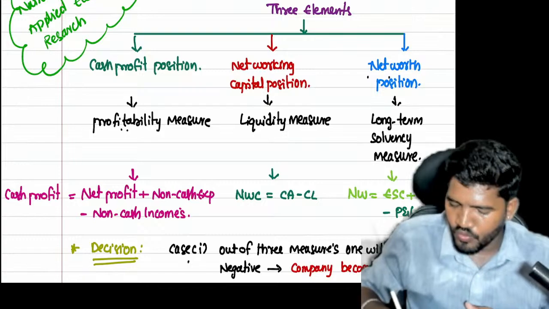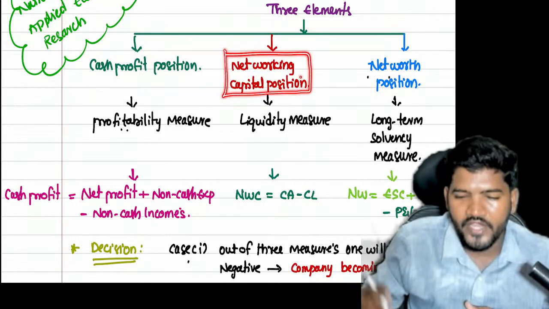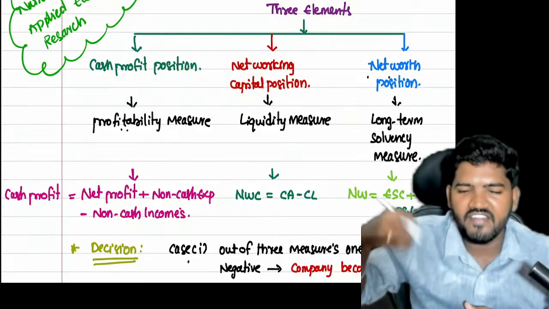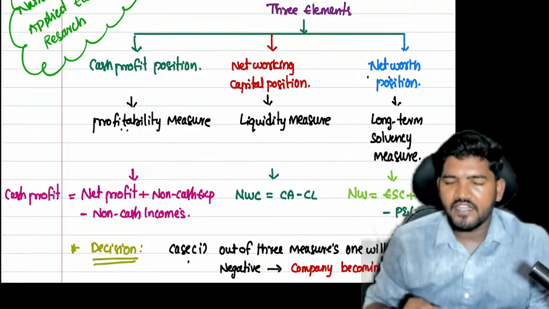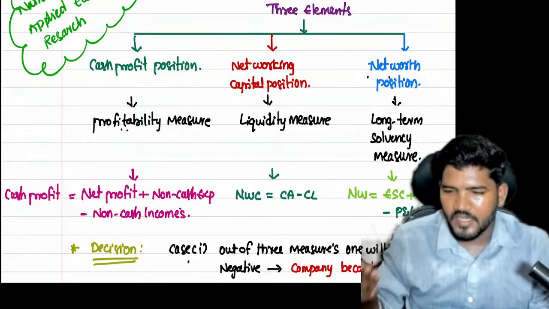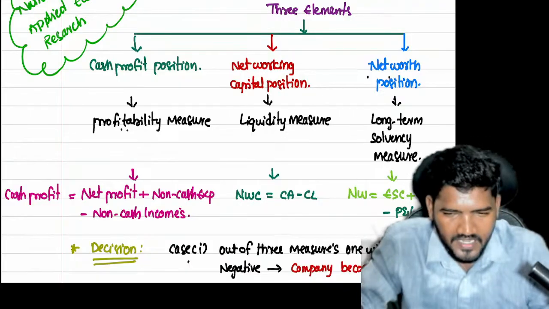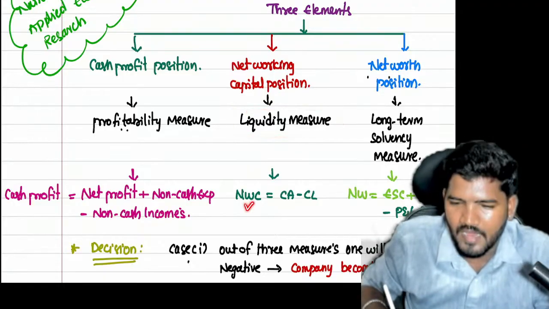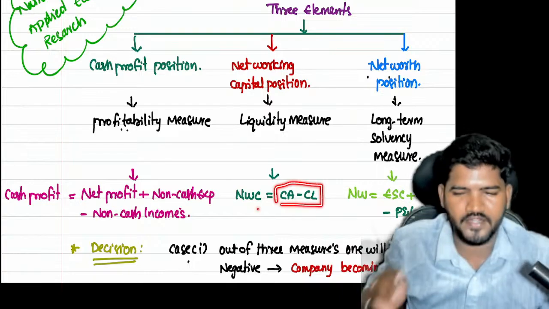Okay, next we are checking the net working capital position of the company. Why are we checking it? For the purpose of knowing the liquidity measure: how much short-term cash, short-term capital and short-term assets they have to repay the short-term liabilities. That is called liquidity measure. In simple calculation, as you already know, working capital is nothing but current assets minus current liabilities.